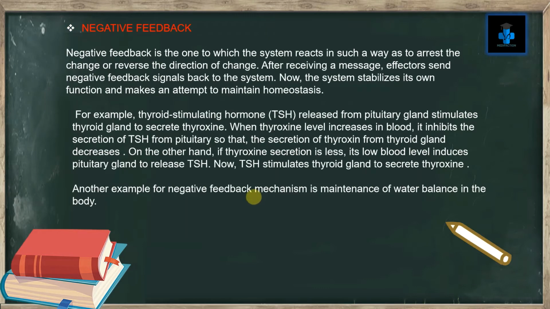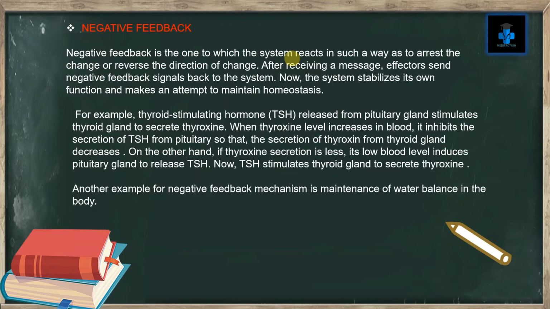Negative feedback mechanism. In negative feedback, the system acts in such a way as to arrest the change or reverse the direction of change. After receiving a message, effectors send negative feedback signals back to the system. Now, the system stabilizes its own function and makes an attempt to maintain homeostasis.